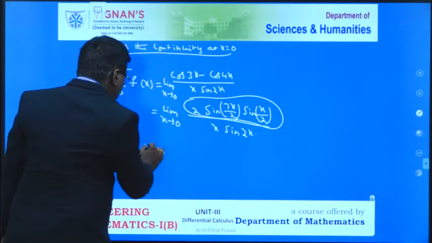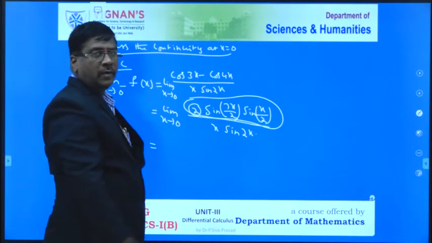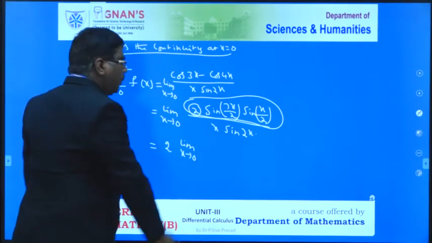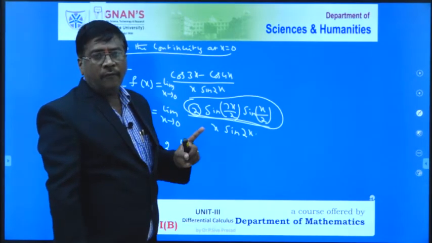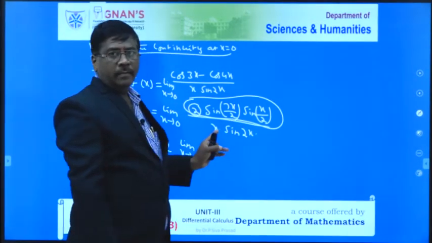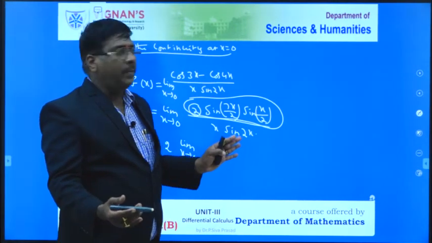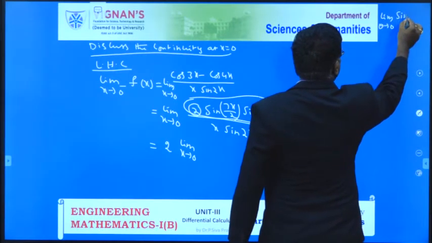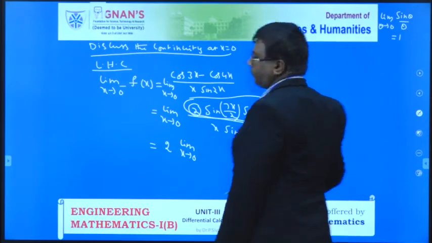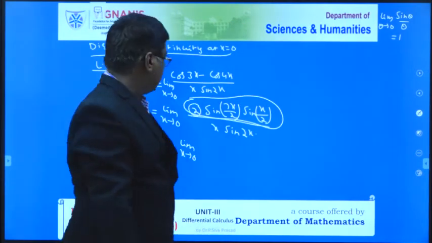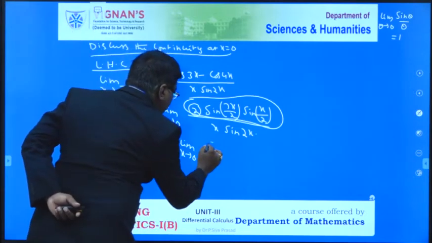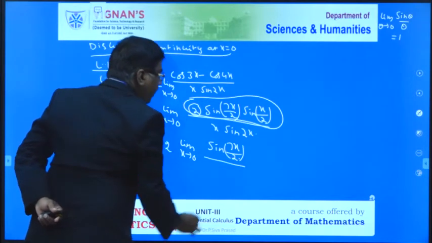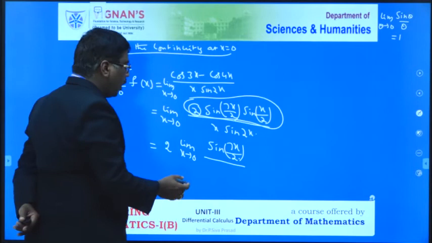Now this 2 is a constant, so I bring it in front of the limit: 2 into limit of x tends to 0. Please keep one thing in mind here: all the functions are sine, so we can use the formula limit of theta tends to 0 of sine theta by theta equal to 1. So this formula I have to utilize. For that purpose I have to multiply and divide sine of 7x by 2 with x in both numerator and denominator.